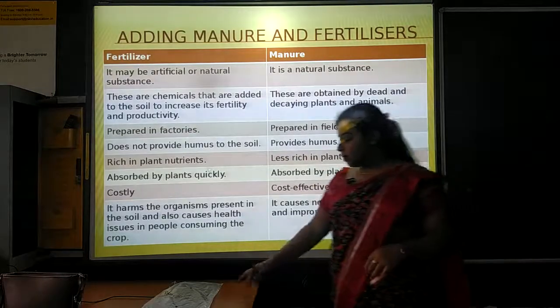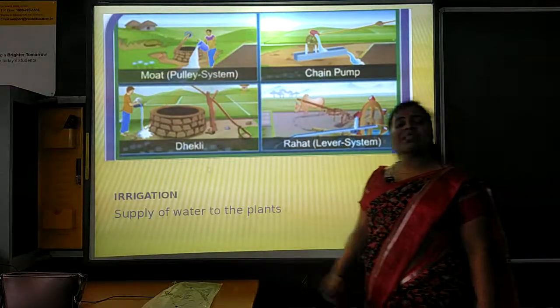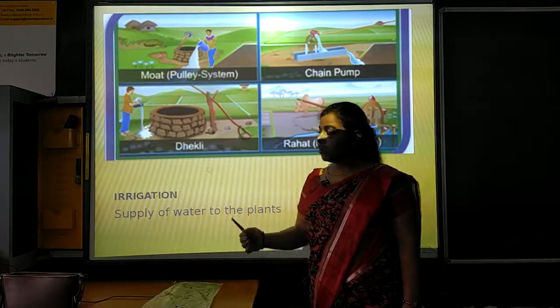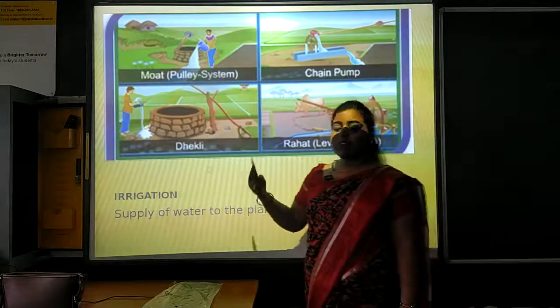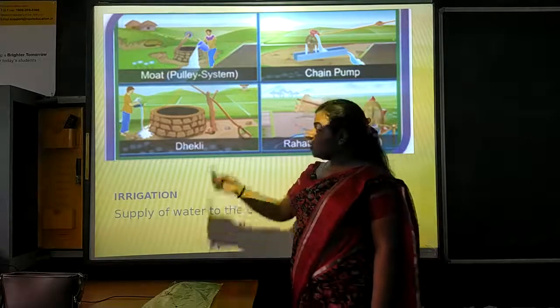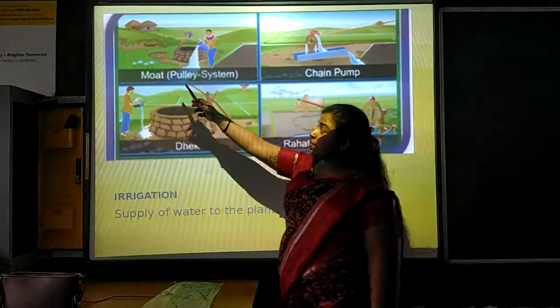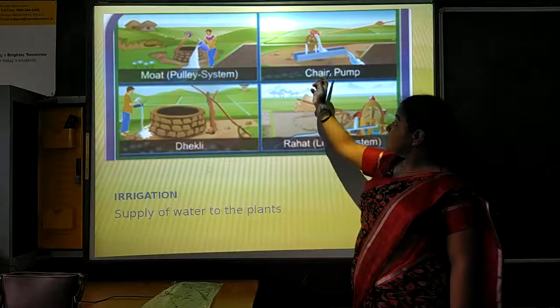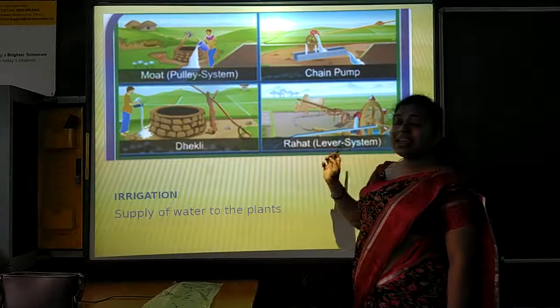Next practice for crop production is irrigation. Irrigation means supply of water to the plant. It can be done by two methods. First is traditional method and second is modern method. In traditional method, you can see here there are four methods: mode, pulley system, chains pump, dekli, rahat, or we can say lever system.